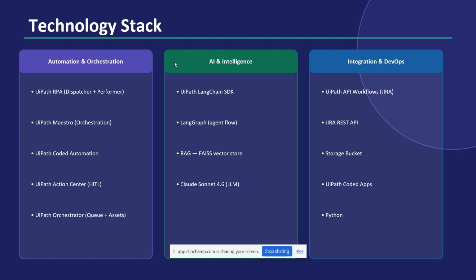So the technology stack includes UiPath RPA and Maestro, UiPath coded automation, UiPath coded app, Action Center, that is the human in the loop, and Orchestrator, and UiPath LangChain and UiPath SDK, and LangGraph, RAG, and Claude Sonnet as the LLM model. And the integrations are UiPath API Workflow, Jira REST API, Storage Bucket, and UiPath Coded Apps Python. So these are the tech stacks.